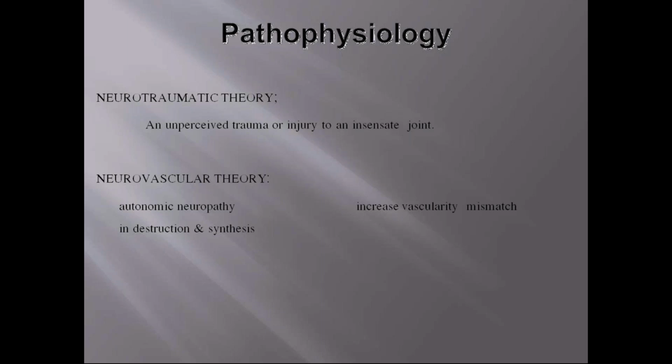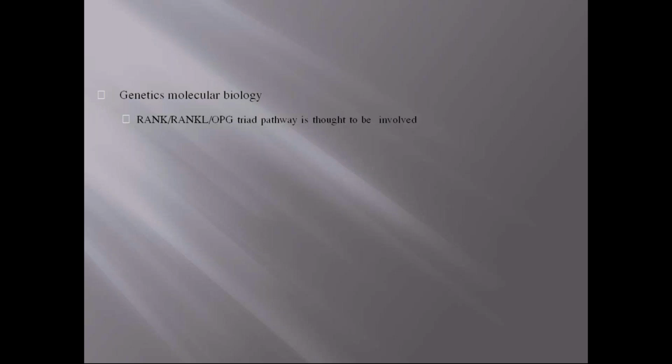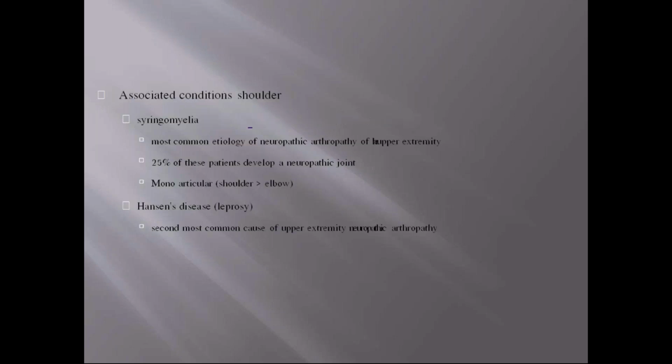In the neurovascular theory, autonomic neuropathy increases vascularity, and there is a mismatch in destruction and synthesis. The vascularity causes destruction as well as synthesis in the joint. The genetics involved: the RANK, RANKL, OPG triad pathway is thought to be involved.